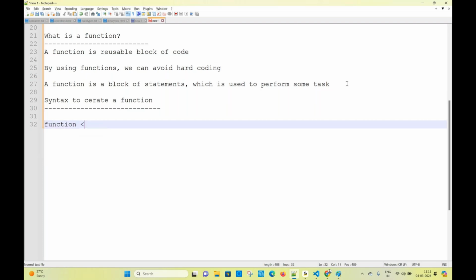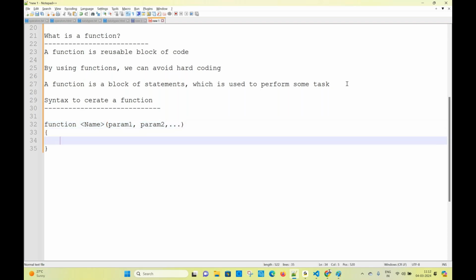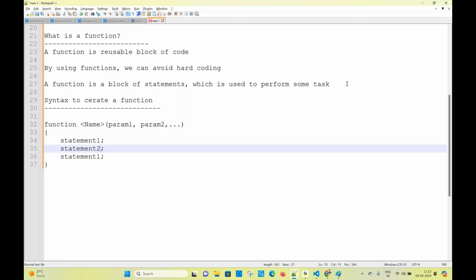Then the name of the function followed by parentheses. This will have parameter 1, param1, comma, param2, comma, and so on. This is followed by the block of code. Here we will have statement 1, statement 2, statement 3, and so on. Please write the function syntax.